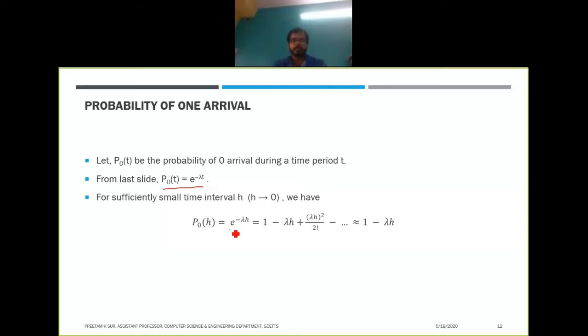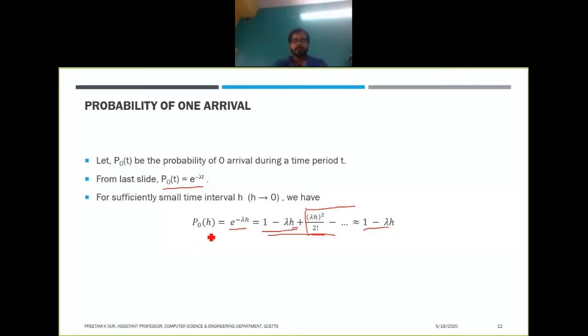So now if you expand e to the power minus lambda h, you will have 1 minus lambda h plus lambda h square by 2 factorial minus lambda h cube by 3 factorial plus lambda h to the power 4 by 4 factorial, like that. Now since h is very small, we'll discard all the higher order terms and keep only the first order term. This will give us the approximate value of 1 minus lambda h.